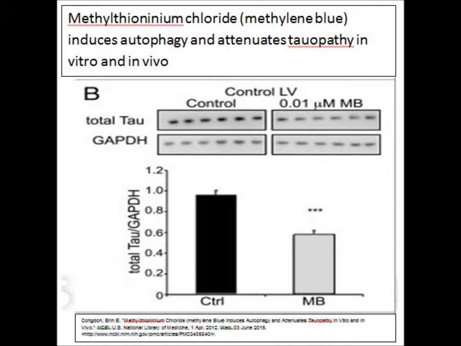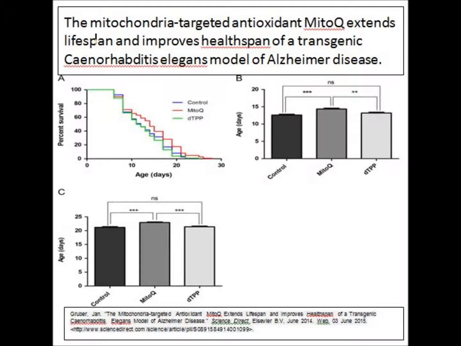elegans, since it reduced the production of tau protein in C. elegans. Gruber did an experiment on the effect of mitoQ on the improvement of longevity in C. elegans that have a strain which displays similar symptoms to Alzheimer's, along with wild-type C. elegans. It was found that mitoQ significantly improves the lifespan of C. elegans in both the Alzheimer groups and the wild-type groups.